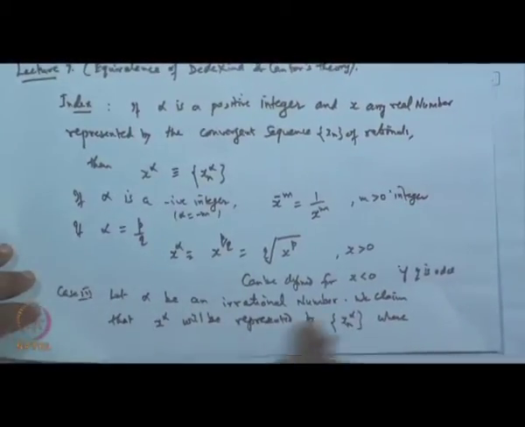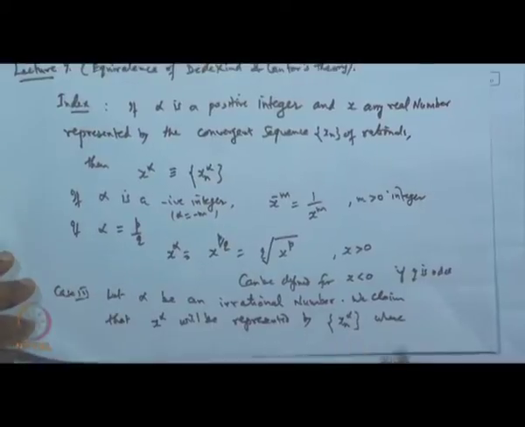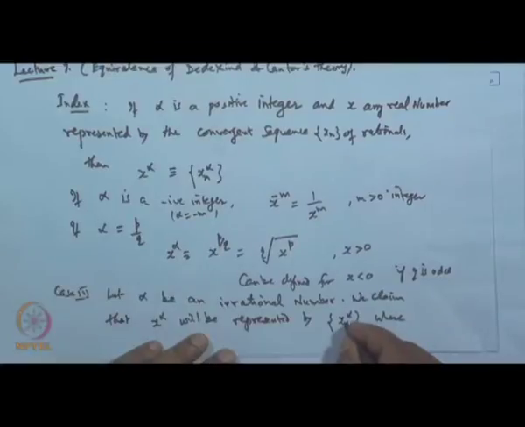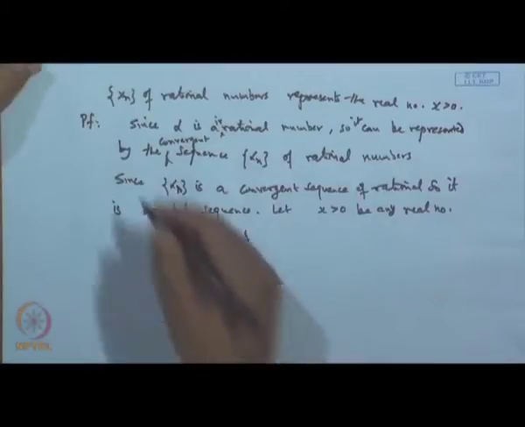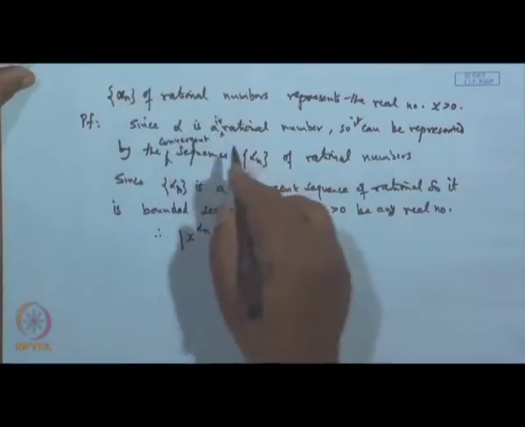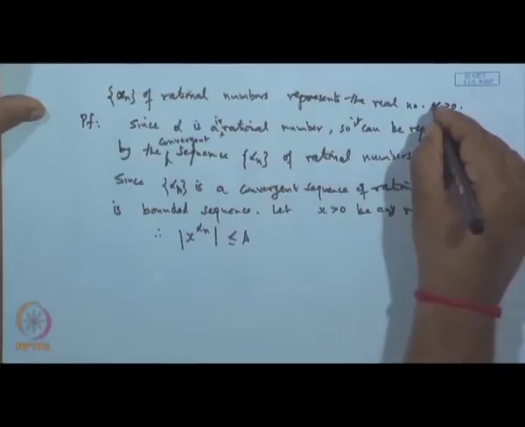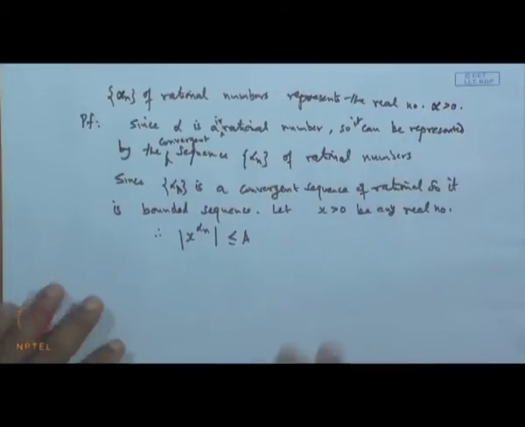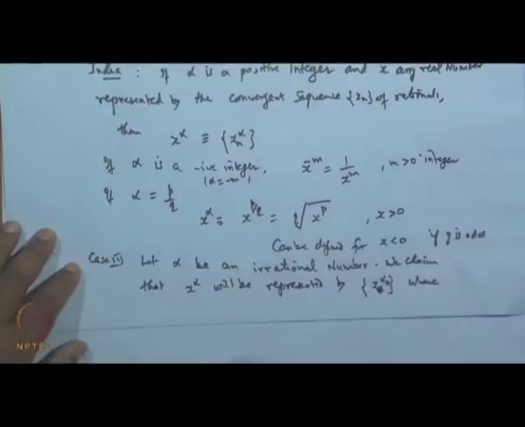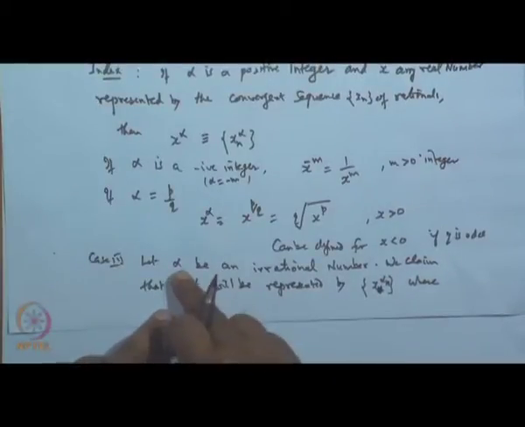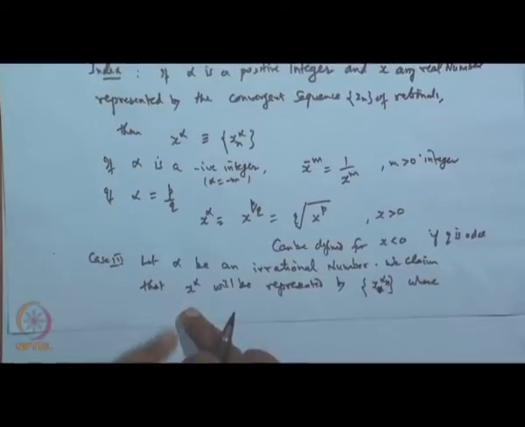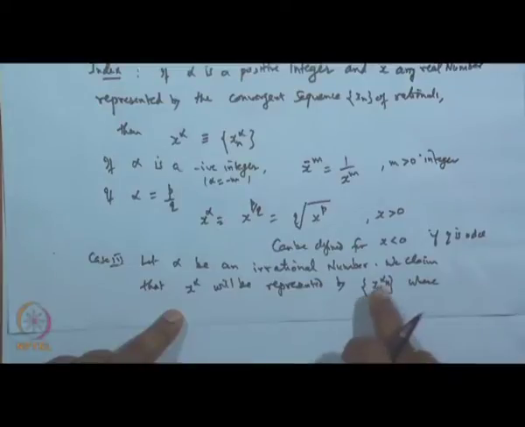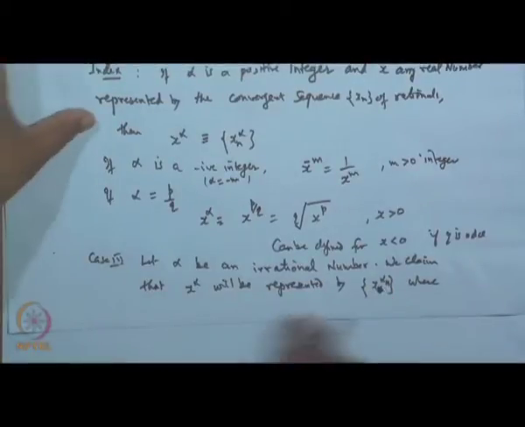Let alpha be irrational. We claim x to the power alpha will be represented by x to the power alpha n, because we are choosing alpha n for the sequence alpha n of rational numbers representing the number alpha. What we are doing is x is any positive number, alpha is irrational. So, corresponding to alpha we are getting a sequence alpha n, x is fixed, so x to the power alpha we claim is represented by a sequence x to the power alpha n, because x is not going to change.